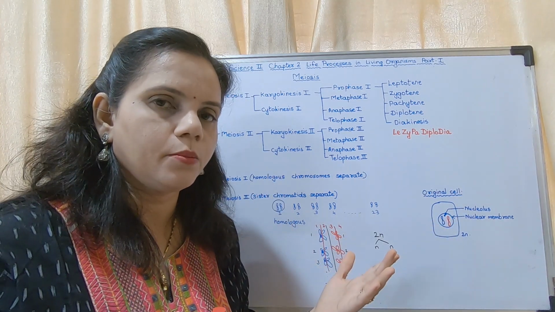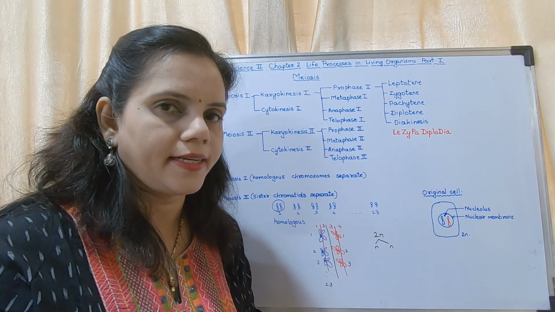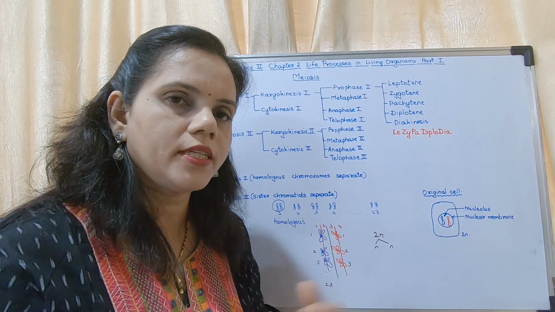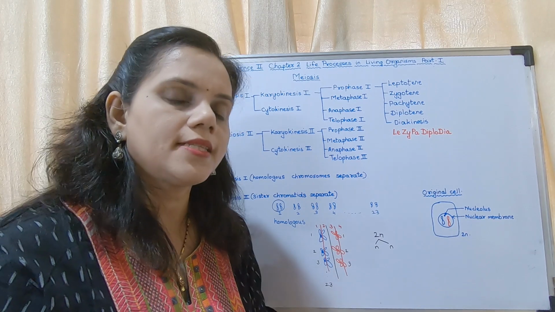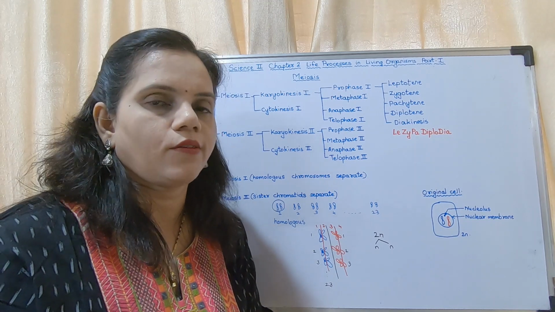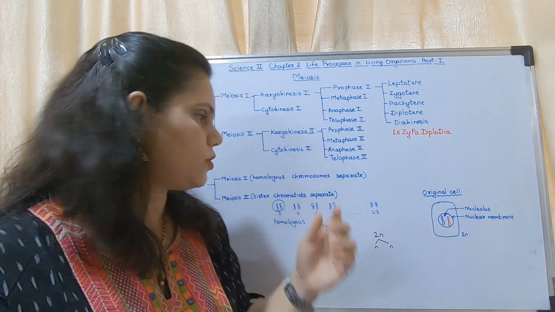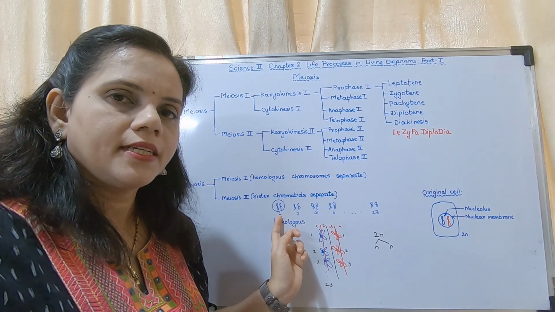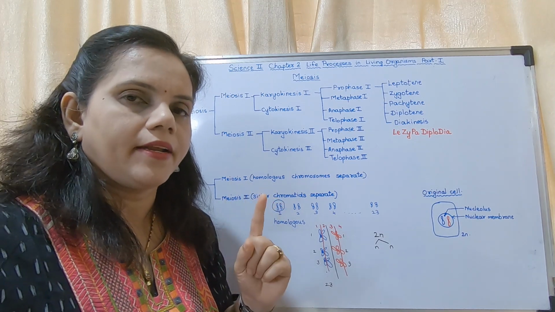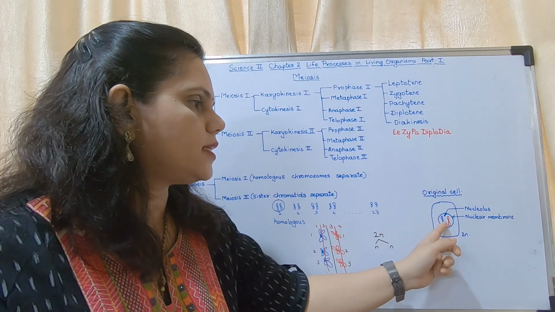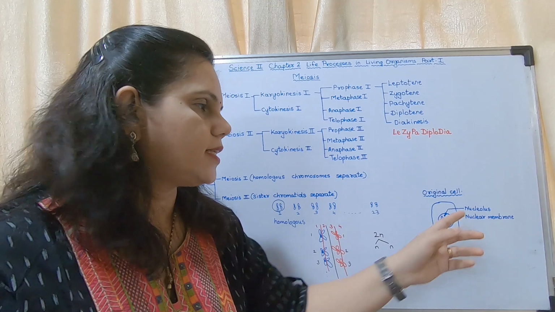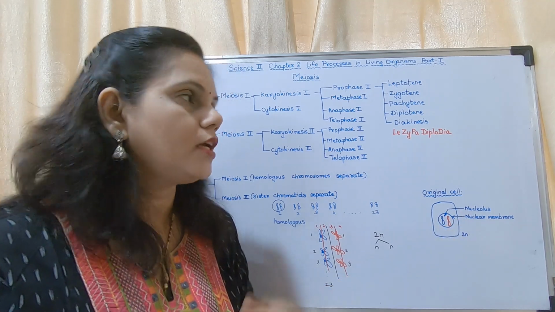One with blue color and the other with red color. Hope you have understood. So these are the 2 chromosomes. I am going to start with these chromosomes. This is a 2n cell. Do you remember what is 2n? 2n means diploid. Diploid means 2 sets of chromosomes, that is 1 and 2. There are 2 sets. 1 pair makes a set. So as it is having both the chromosomes, it is said to be 2n. This is the original cell. Okay, you may copy this.